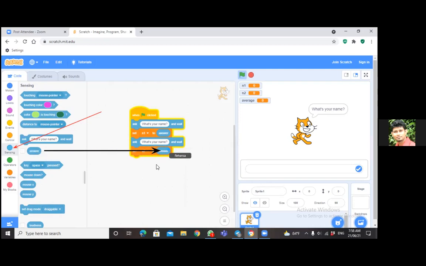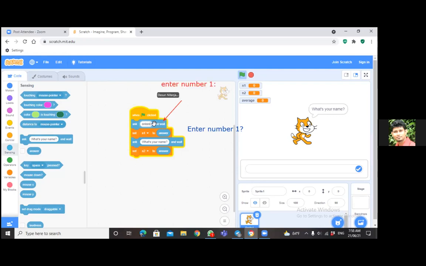Okay, good. Now you can change the question: enter number 1, and the second question also. Just change it to enter number 1 and enter number 2. Enter number 1. Enter number 1. And enter number 2. If anyone else is doing this, you can just follow this one.